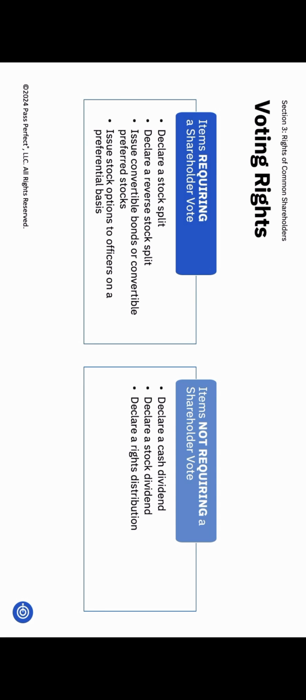If the company plans to give stock options to officers, allowing them to buy stock at a lower price as a reward, shareholders vote on that too. This is because it can also dilute your position. More shares would be outstanding, which could affect the value of your shares. So while you don't vote on dividends, you do vote on issues like new stock issuance, stock splits, convertible bonds, convertible preferred stock, and stock options for officers.